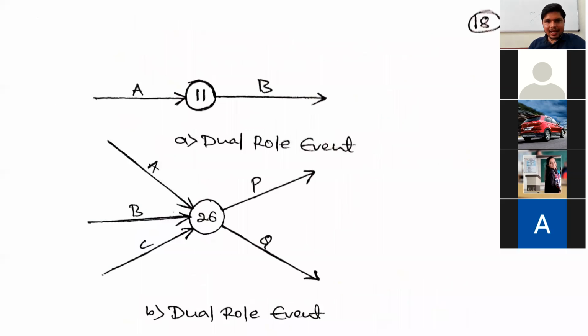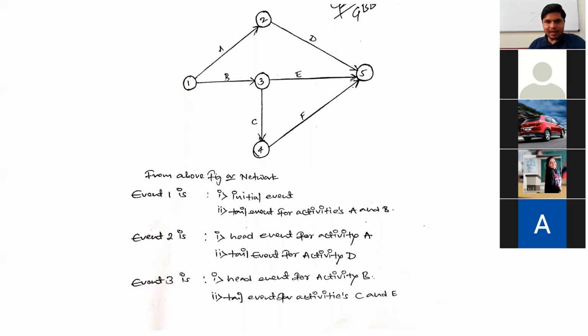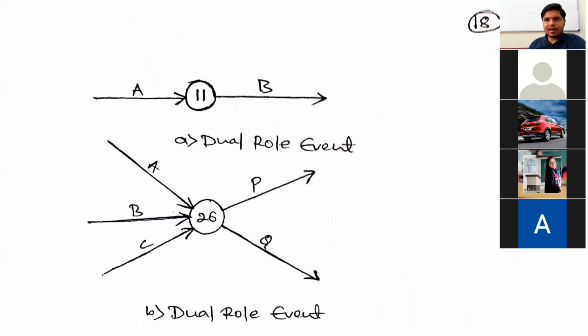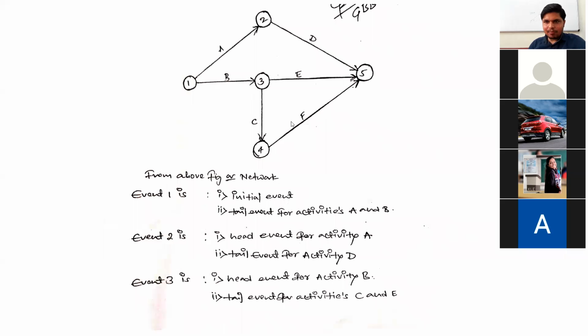Okay, and in the next class I will continue the next part, that is identification of tail event, head event, and dual role event with one example. Okay, I will continue this example in the next class, means tomorrow.